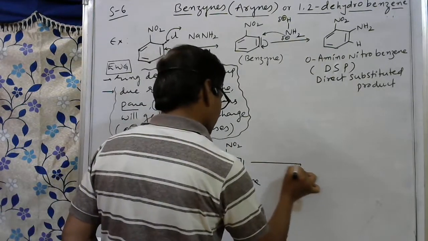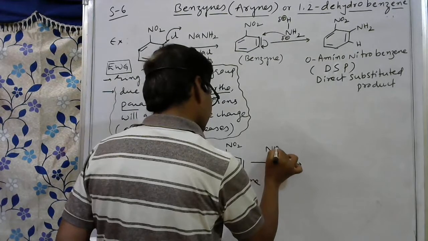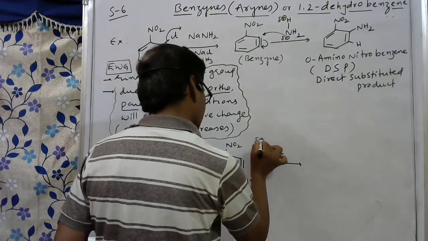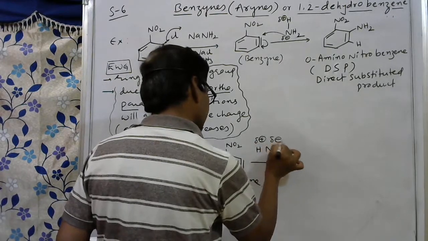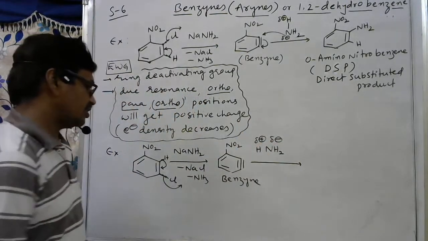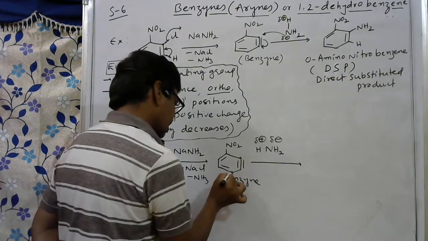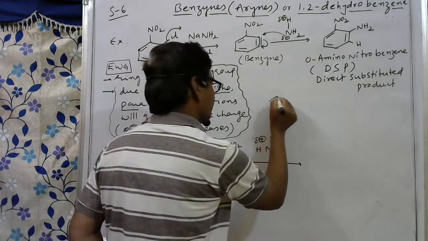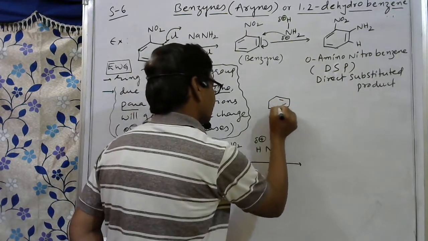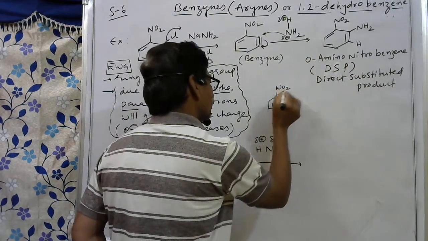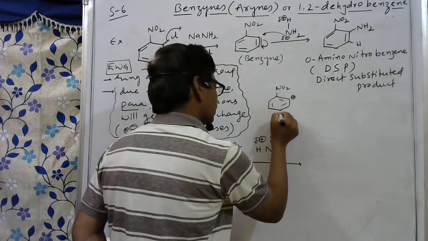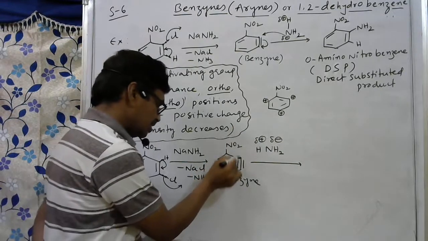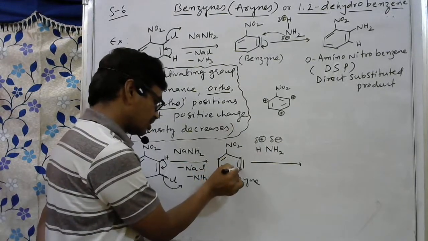Now ammonia is reacted with this. In ammonia, H is partially positive and NH2 partially negative. Then see, at this carbon, at this carbon, at this carbon there is a positive charge, as we have just discussed. In the presence of the nitro group, this carbon gets positive charge, this carbon also, and here also. But particularly in this benzene the unstable carbon atoms are only these two.